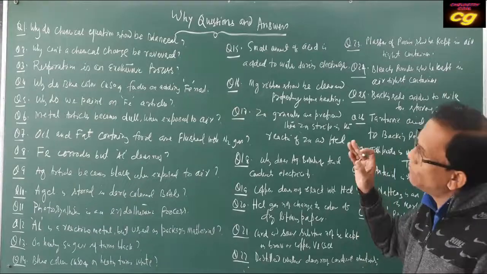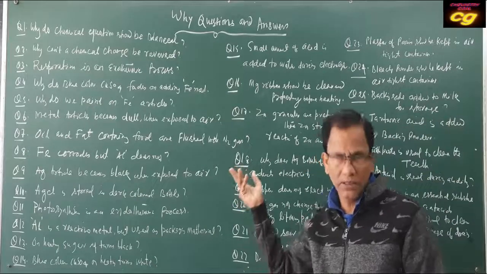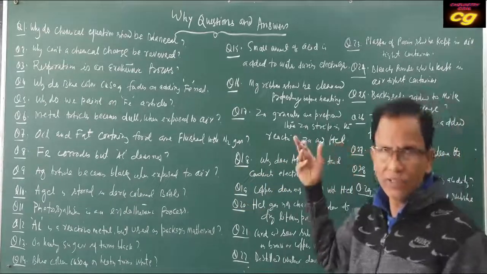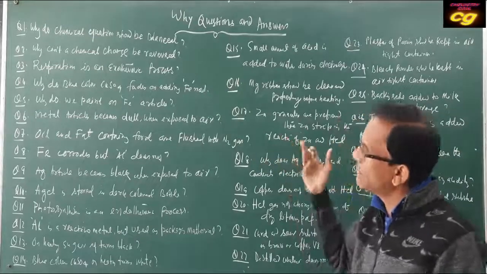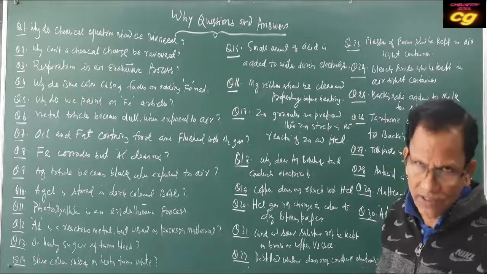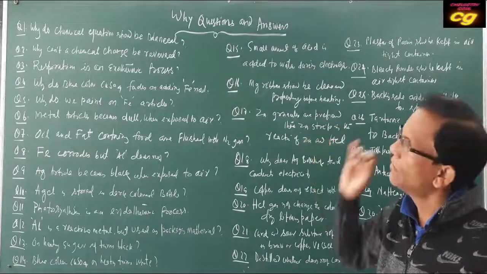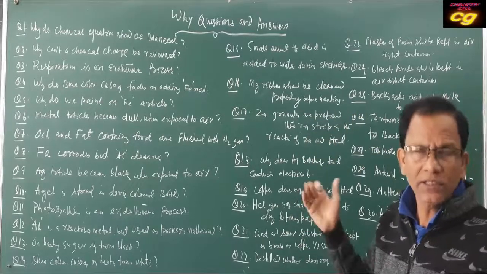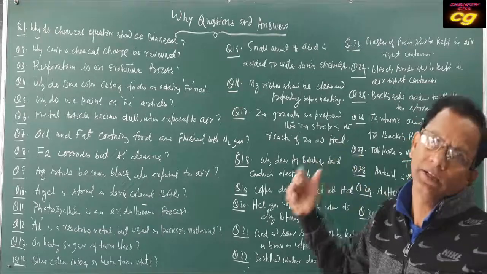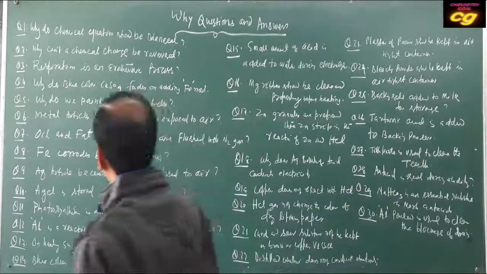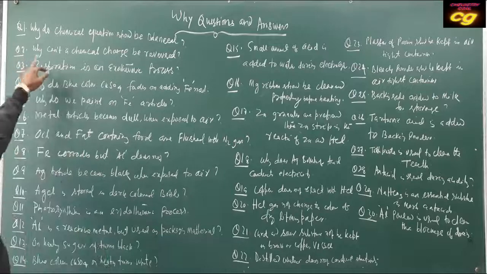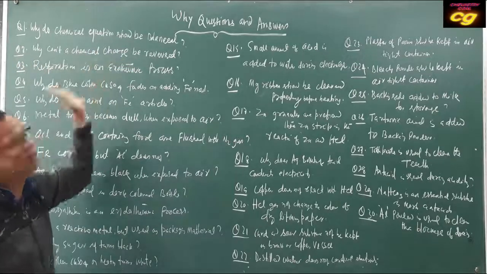But one thing: I will explain the reason and tell the answers, but you have to write the answers at the same time. You have to write the exact answer for the questions in the same time that I explain. Okay? First question, why should chemical equations be balanced?